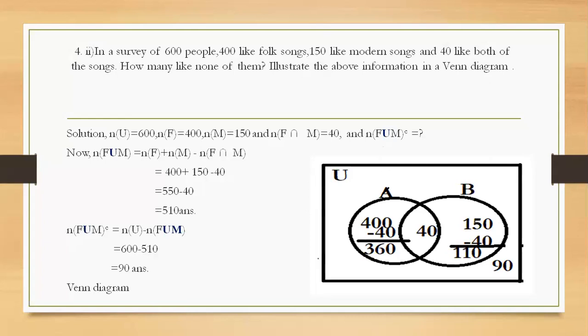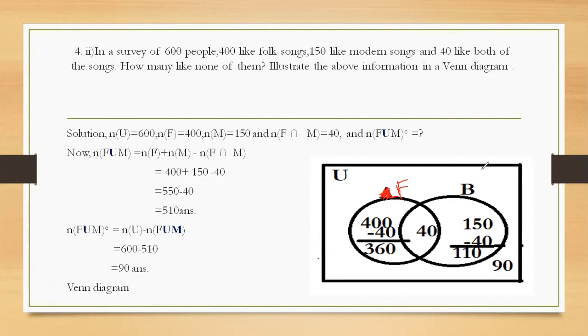Do you know this symbol, what must be here? F. Yes, this is F. Write there capital letter F. This is the number of people who like the folk song, which we suppose is F.